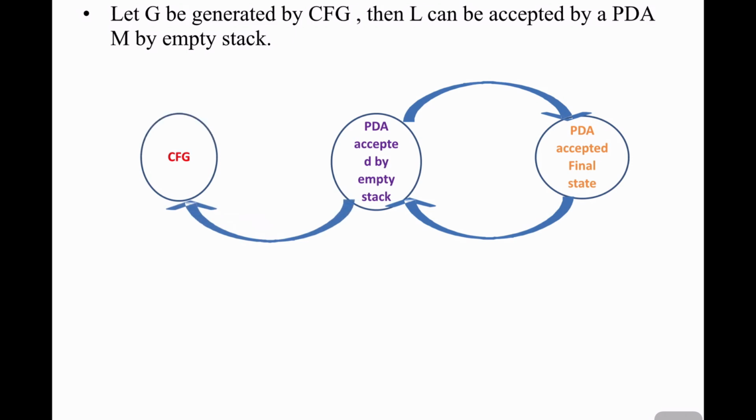That means any language can be accepted by a PDA by empty stack, or it can be accepted by final state. You can understand how the PDA and context-free grammars are equivalent.